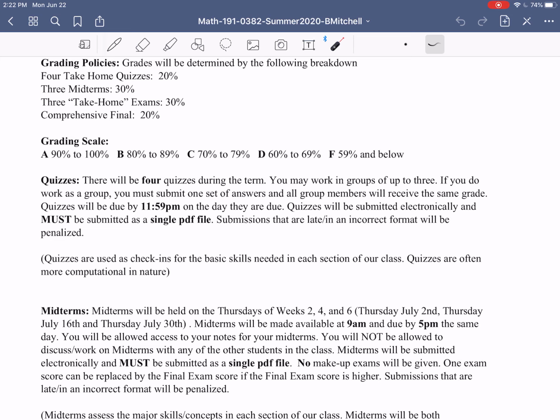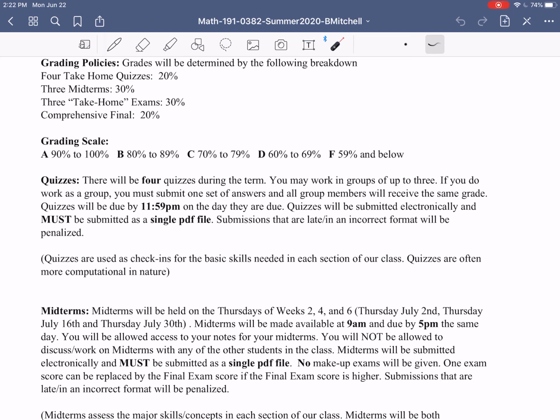If you do choose to work as a group, you're going to only submit 1 set of answers, so you will have to figure out some way to collaborate and make sure everybody's on board. Once you submit that 1 set of answers, obviously it's going to have all your names and information on it, and all the group members are going to receive the same grade.